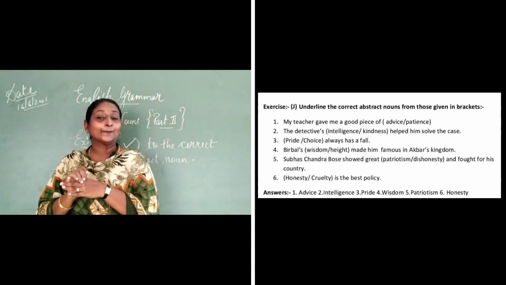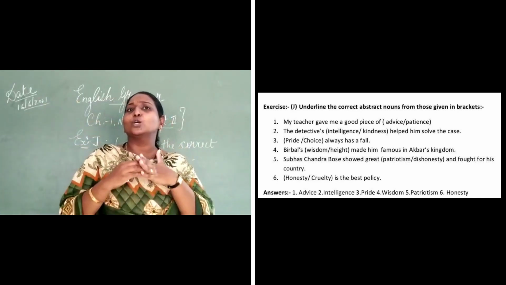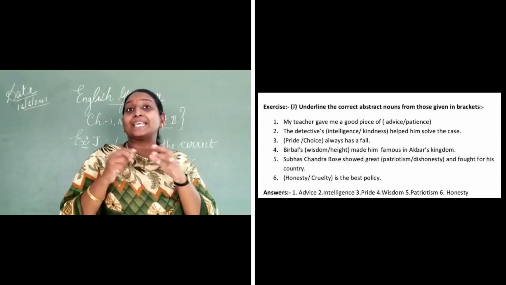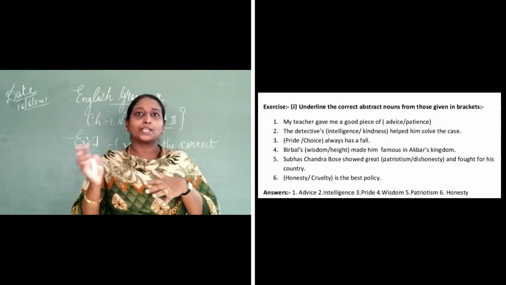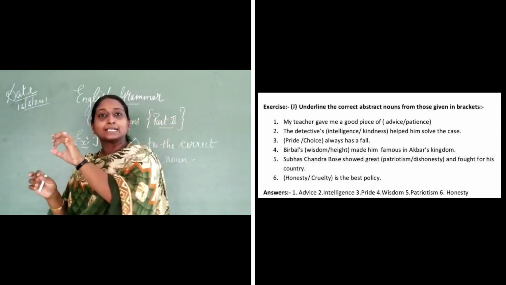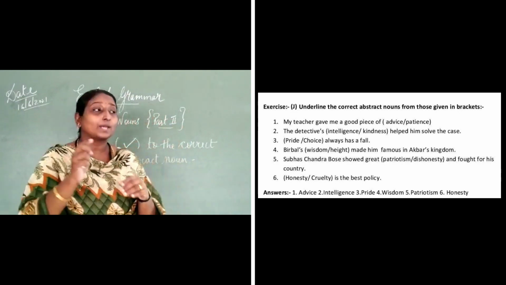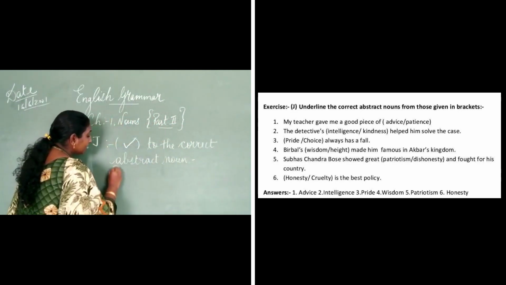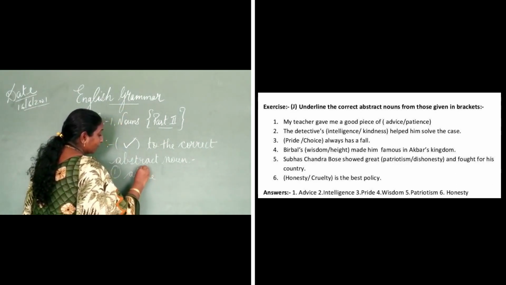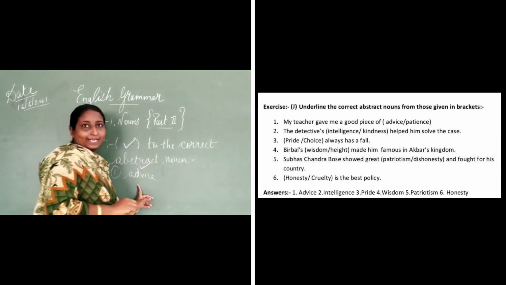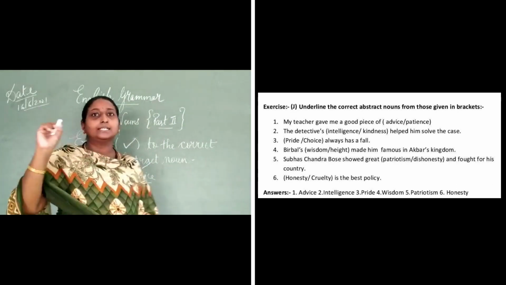Okay, can we start? The first sentence is: my teacher gave me a good piece of dash, advice, patience. According to that sentence, my teacher gave me a good piece of advice. So the first one is advice. You will just put a tick over advice like this, or you can underline it and then put a tick mark.